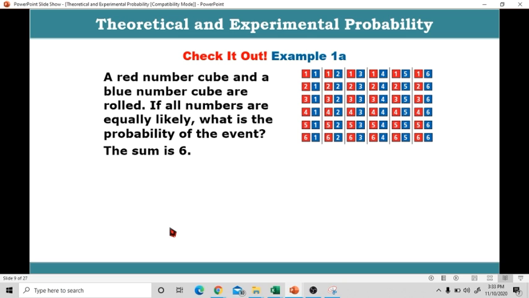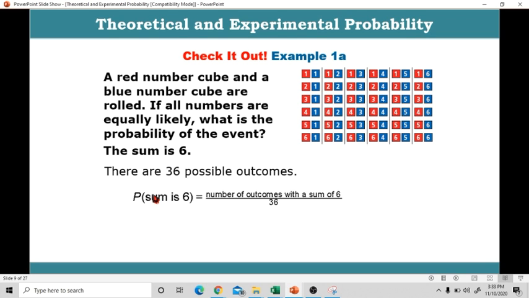Next, a red number cube and a blue number cube are rolled. Same pa rin kanina. If all numbers are equally likely, what is the probability of the event? The sum is 6. Maghanap tayo ng pair of outcomes dito na 6 yung sum. Same pa rin kanina, there are 36 possible outcomes. It is because if we roll 2 number cubes, there will be 36 pairs of outcomes.